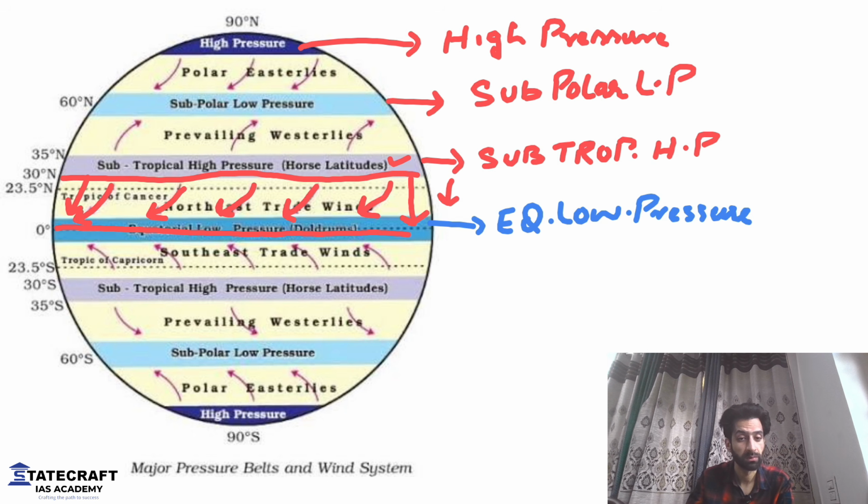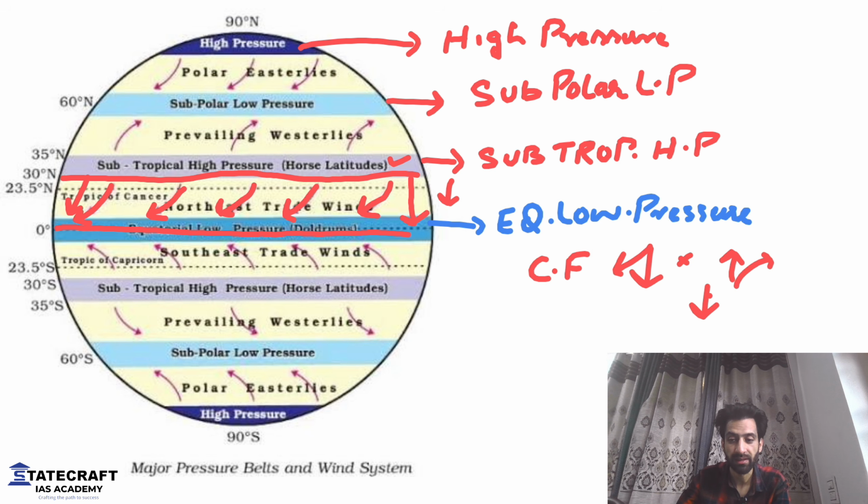I told you there is the Coriolis force that deflects everything in the northern hemisphere to the right. Is this right? Don't get confused. Again, look at this arrow. The arrow is downwards towards south. So if you take a look, the right will be like this and not here. If it would have been like this, then right would have been like this. But since the direction is like this, this will be our right. That is why the wind blows like this.